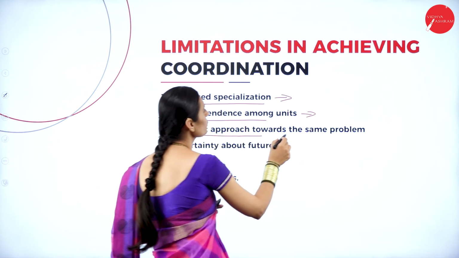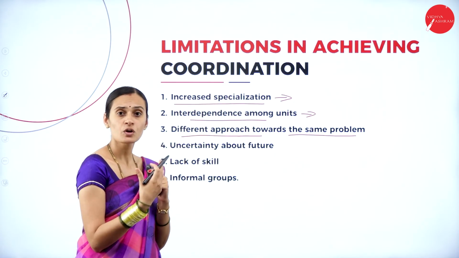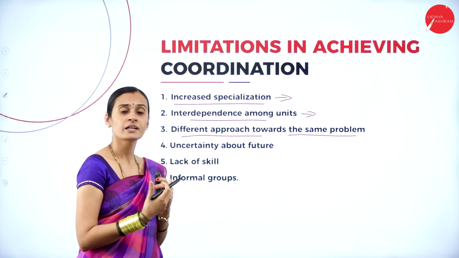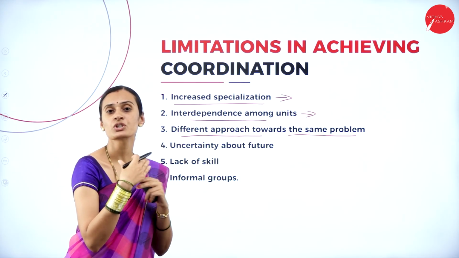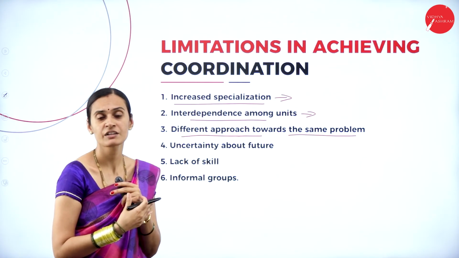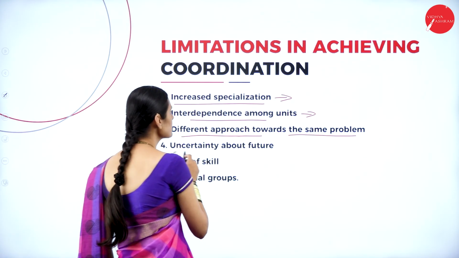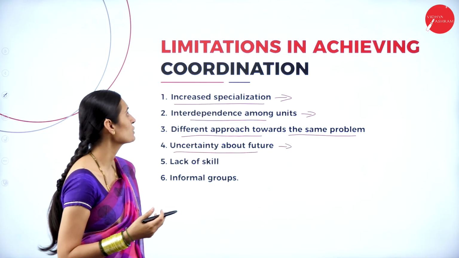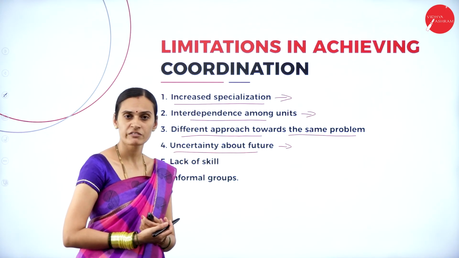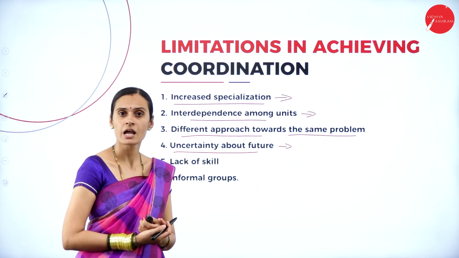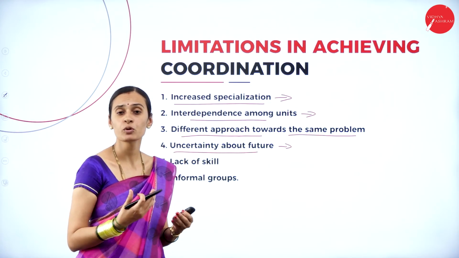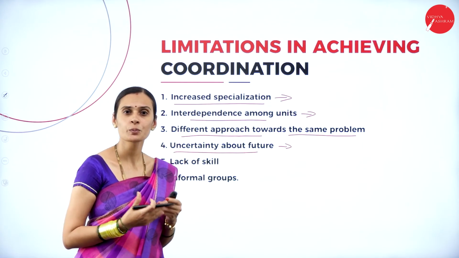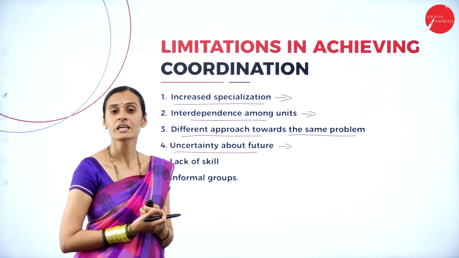And then different approaches towards the same problem. Because of so many managers, they may have different views on their problems, and it is not possible to maintain coordination among the different departments and different managers. And then uncertainty about the future. This is a major problem or major limitation to achieving coordination. Changes in environmental factors, social factors, and economic factors can stimulate or motivate the persons, managers, and workers also. It is not possible to maintain coordination among the workers easily.